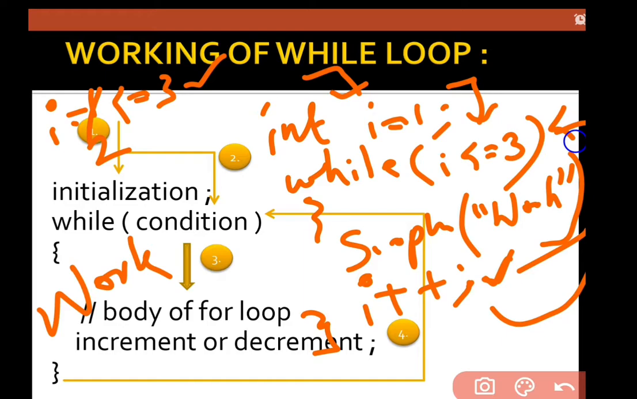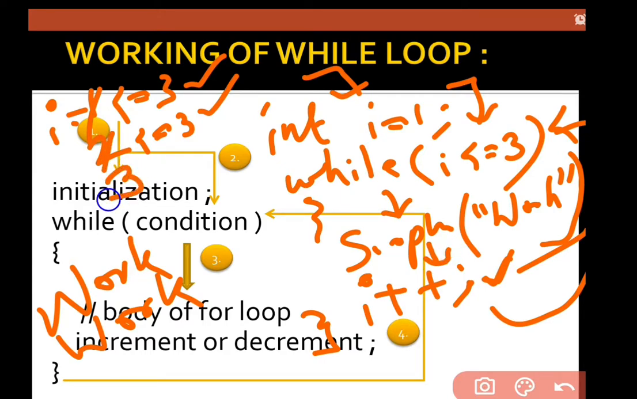Then with 2, it is going to check whether 2 is smaller than or equal to 3 or not. Yes, it is. It means again the body part is going to be executed, means work is going to be displayed again. Then increment means the value of i is changed. Now it is 3. Then again we are taking a turn. The condition is going to be run. Is 3 smaller than or equal to 3 or not? Yes, it is. It means again we are getting work.